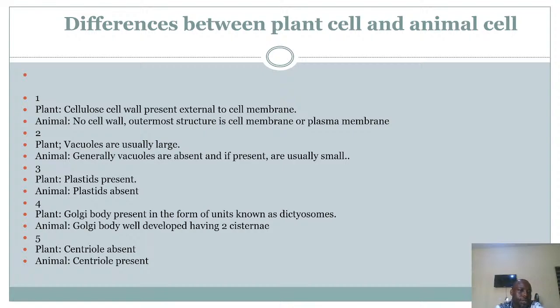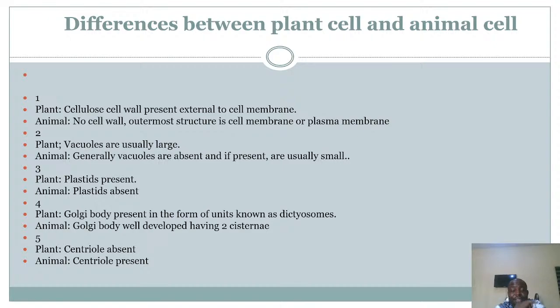Two, in the plant cell, vacuoles are usually large. And you see those vacuoles, these are spaces where they store things, either food, waste, or thereabout. Their vacuoles, their storage organs within the cells are usually large. You could see those large structures in the plant cells, which are called vacuoles. They are usually large. Whereas in the animal cells, the vacuoles are absent. And if they are present, they are usually very small.